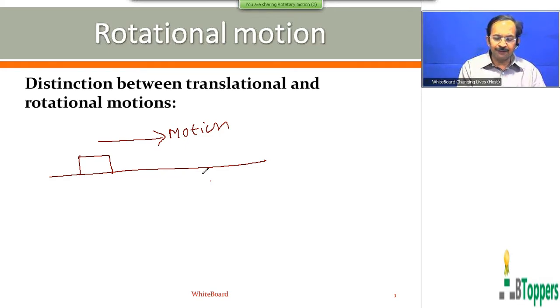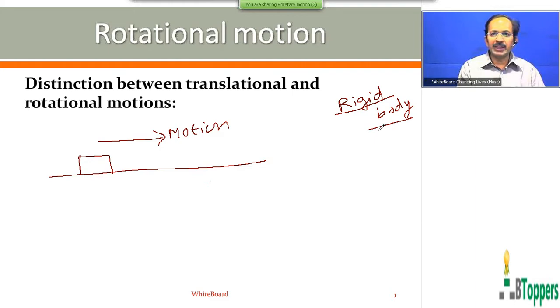As we might have studied the definition of the term rigid body in school level physics, a body can be called a rigid body if the distance between any two particles of the body does not change during the motion.